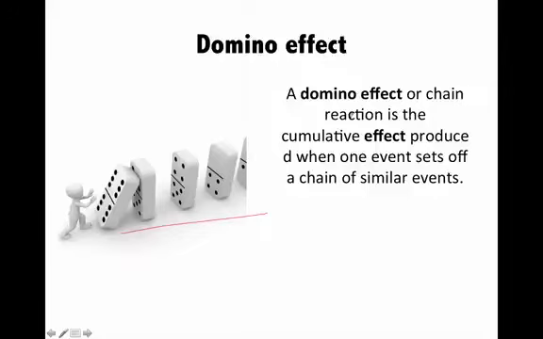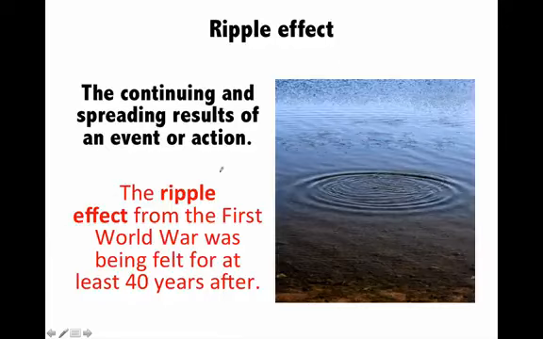It's a cumulative effect, or when one small event sets off a chain of similar events. Because of one event, other events will happen. That is the domino effect. It is also called ripple effect. Ripples are these wave-like patterns that are formed when you throw a stone in a lake, or when there is still water and you throw a mild pebble in the water, and you will notice all the ripples. So the continuing and spreading results of an event or an action, which means all the repercussions or all the results arising because of one event. That is the domino effect and ripple effect.